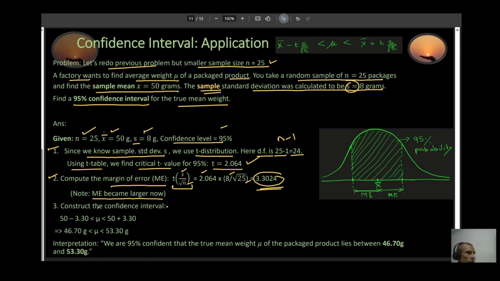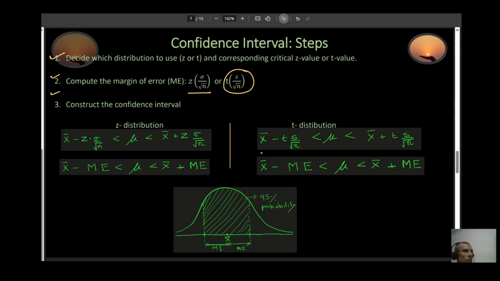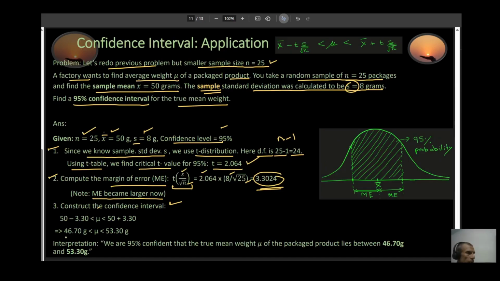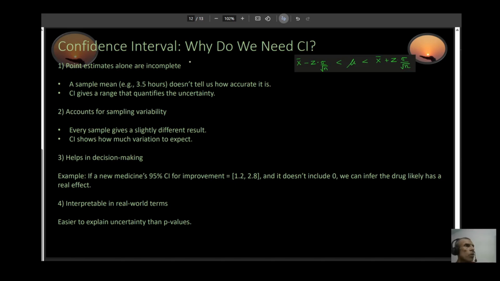So construct your confidence interval. I'm using this formula right here to construct my confidence interval, and this is my answer right here. So we are 95% confident that the true mean weight of the packaged product lies between 46.7 gram and 53.30 gram. So why do we need confidence intervals?